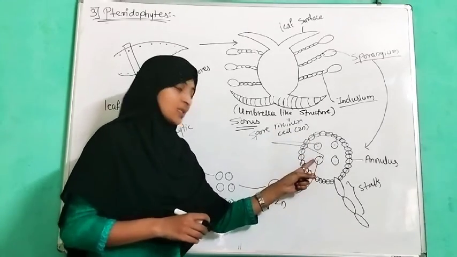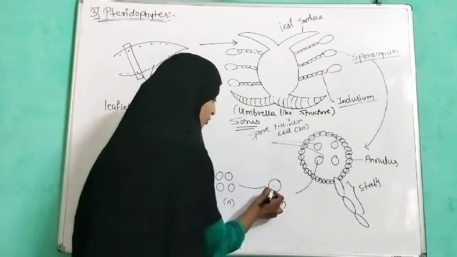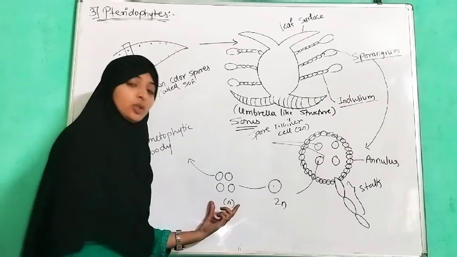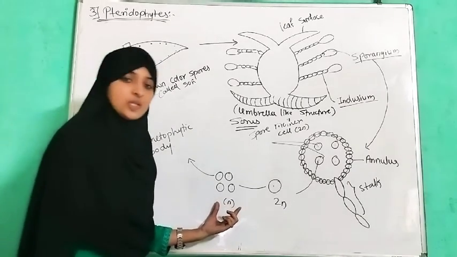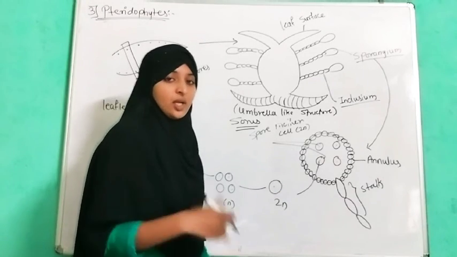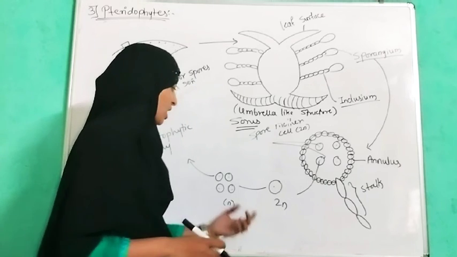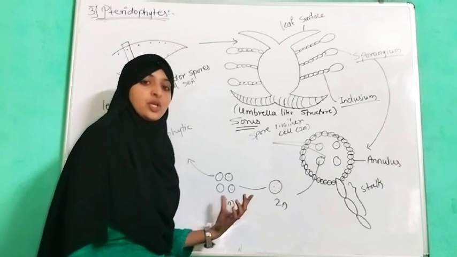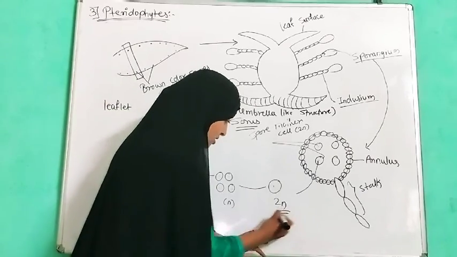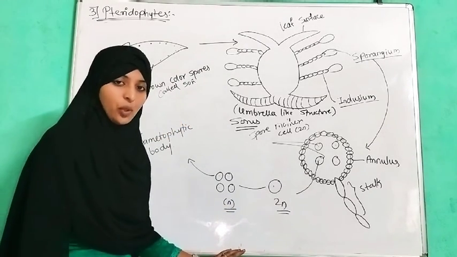If the single spore mother cell undergoes meiosis, it forms haploid cells, which are 4 in number. Meiosis is a reductional division, so the parent is diploid and the daughter cells are haploid.